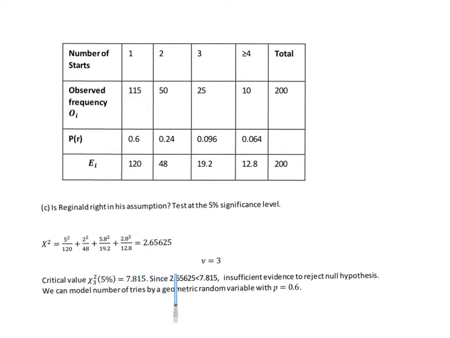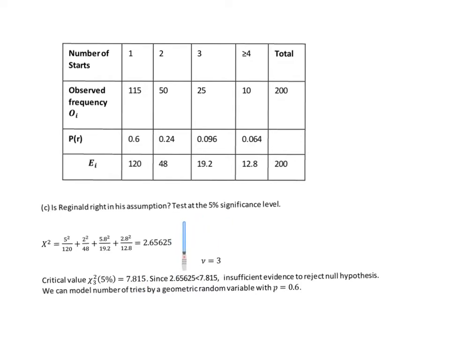Now, you need to write this. 2.65625 is less than 7.815. So our test statistic here is smaller than the critical value. The goodness of fit is smaller than the chi-squared critical value. That means it's a pretty good fit.